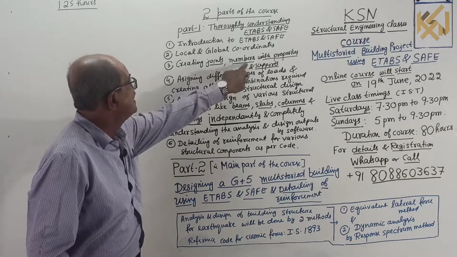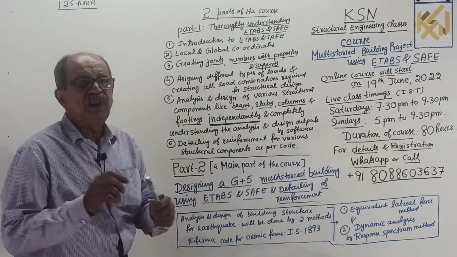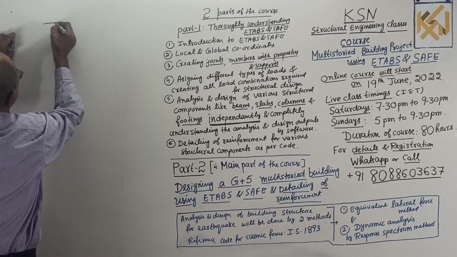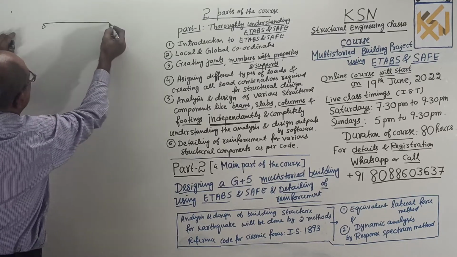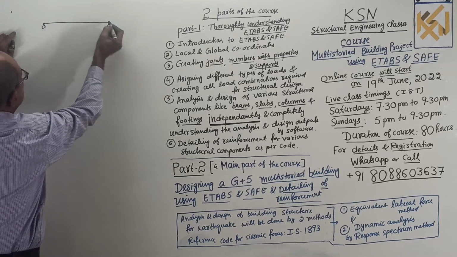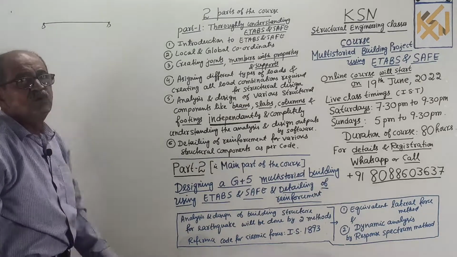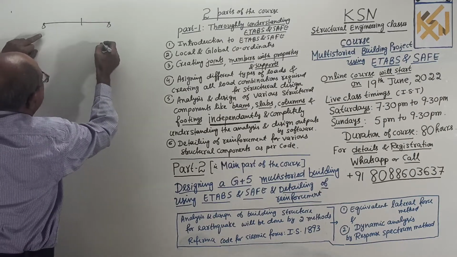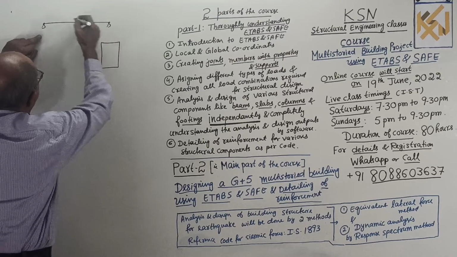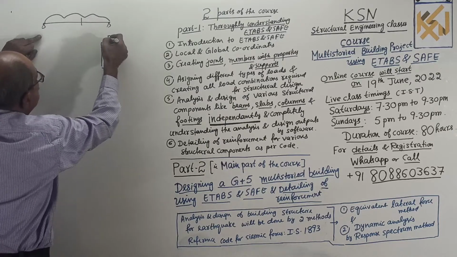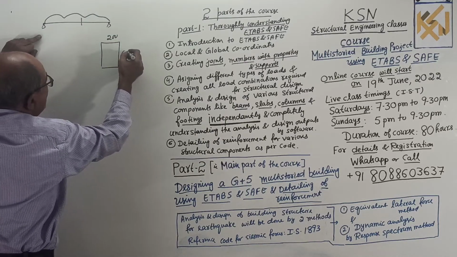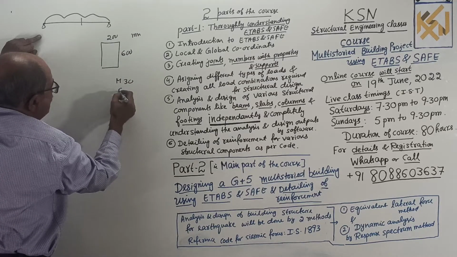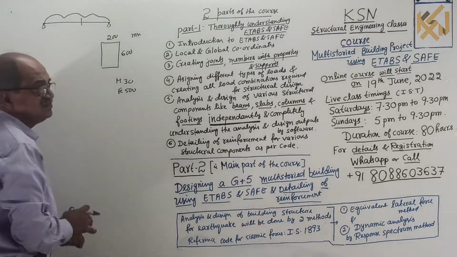Creating joints, members with the property, and supports. Just for example, suppose you want a simply supported beam. To understand simply, you first have to create these 2 points, that is, joints. How do you create those 2 points? Then you create this member. For example, imagine it is a rectangular section of 200 millimeter width and 600 millimeter depth, and imagine M30 concrete and Fe 500 steel you are using.